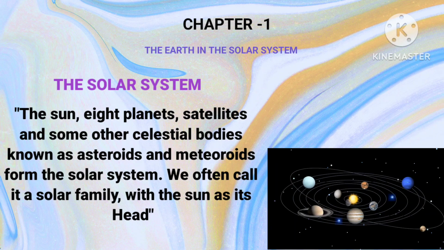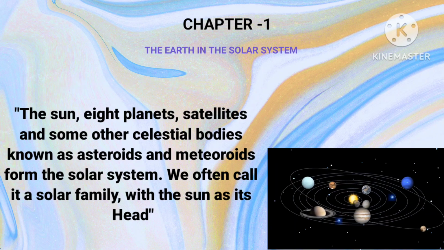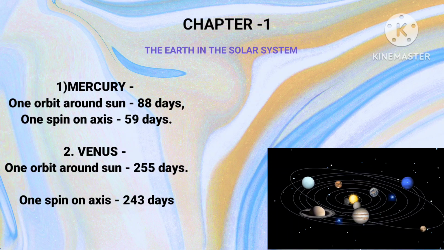The solar system. The Sun, 8 planets, satellites, and some other celestial bodies known as asteroids and meteoroids form the solar system. It is often called a solar family, with the Sun as its head. Mercury is the first planet. It takes 88 days to go around the Sun, and 59 days to rotate on its axis. The second planet is Venus. One orbit around the Sun takes 225 days, and one rotation on its axis takes 243 days.